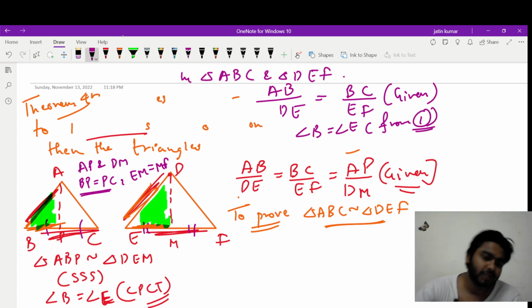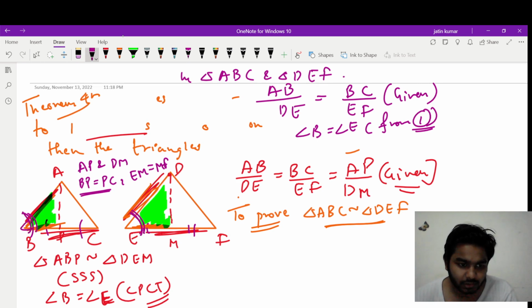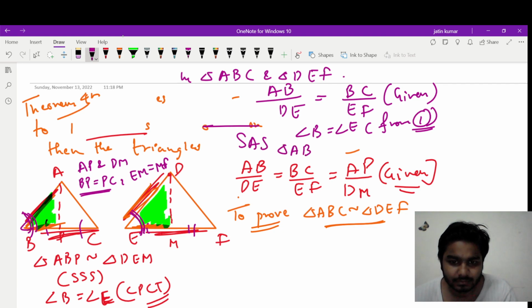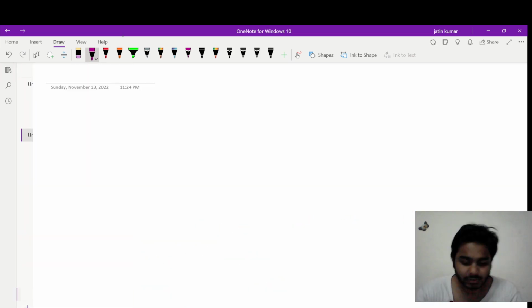So can I say both the triangles are similar now by SAS? Yes, because this angle B and E lies between the two sides that we have equated. So by SAS criteria, triangle ABC becomes similar to triangle DEF. This is what we need to prove, and we have proved it. So let's move on to the next theorem.